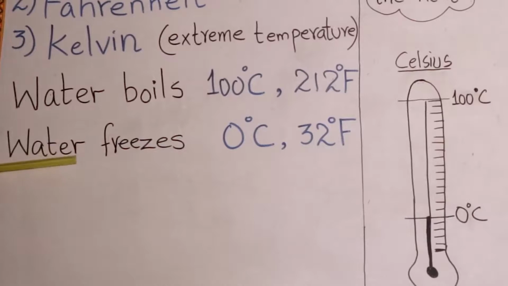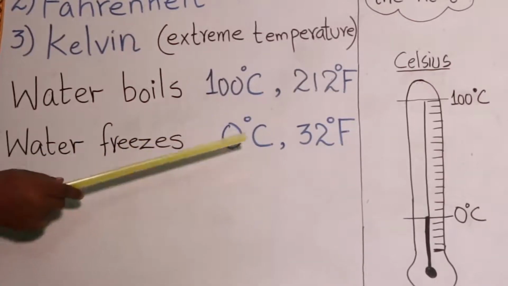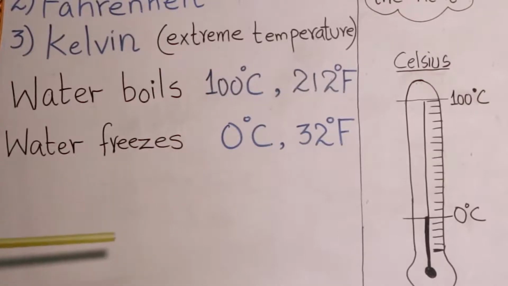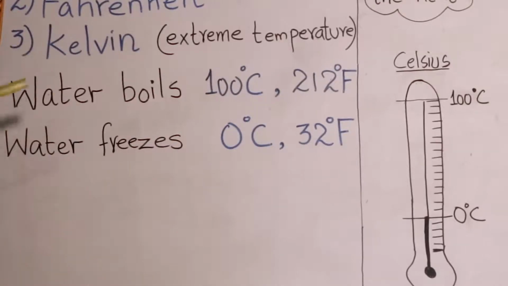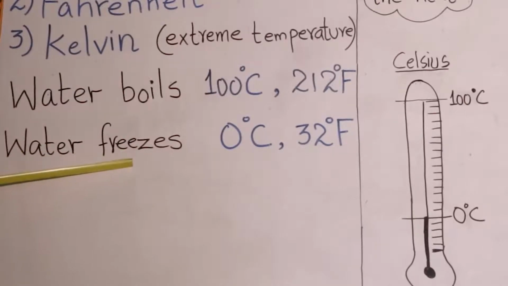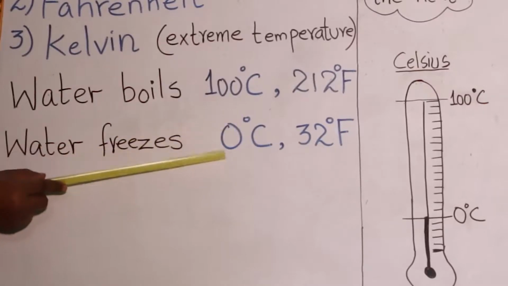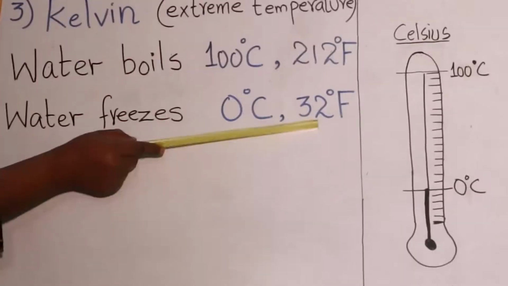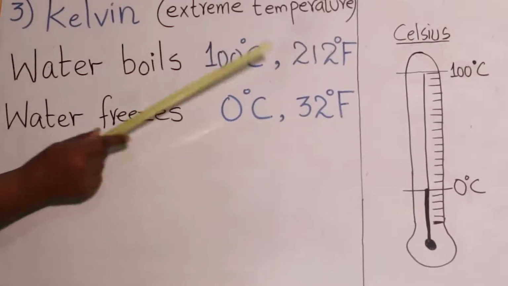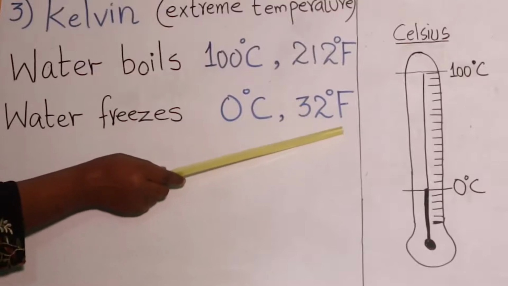Similarly, water freezes at 0 degrees Celsius. Nowadays, it is getting colder. The temperature is getting low. So, when it comes to 0, water starts freezing. In the Celsius scale, water freezes at 0 degrees Celsius, while in Fahrenheit, water freezes at 32 degrees Fahrenheit.